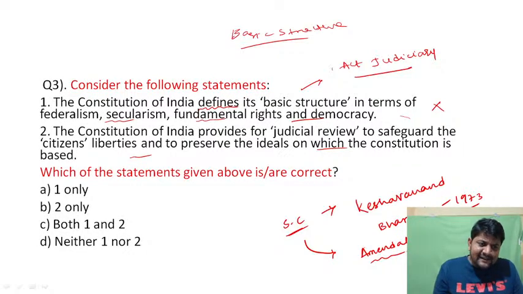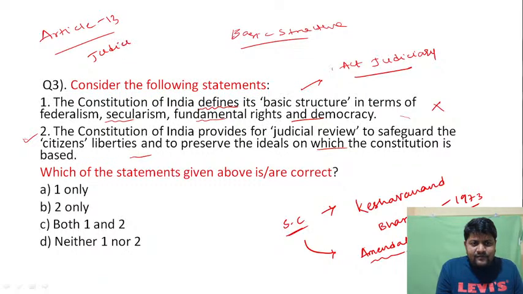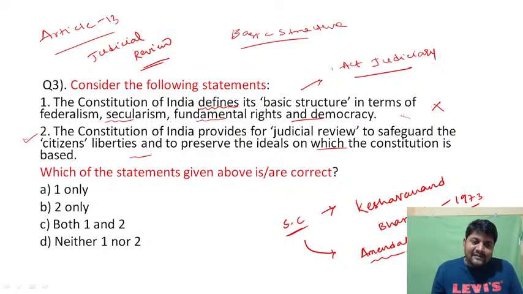Basically Article 13 has the concept of judicial review, though judicial review itself has not been declared as such. But any act or law of the state, if it violates the principles of the Indian Constitution, can be challenged in the court of the land, or basically the Supreme Court. So statement 2 is correct. My answer is 2 only.